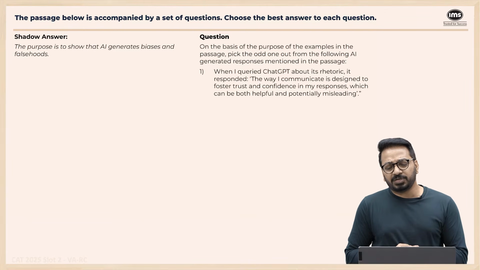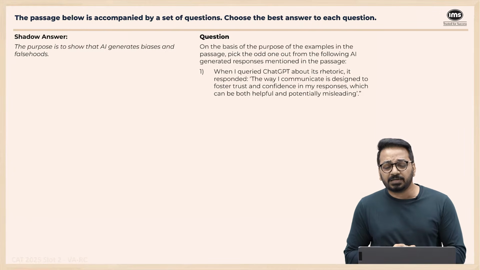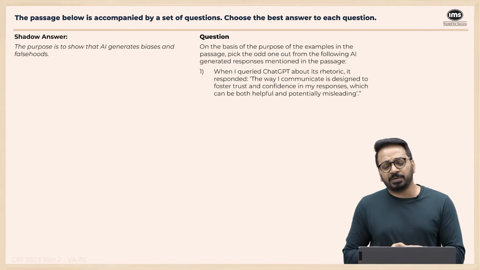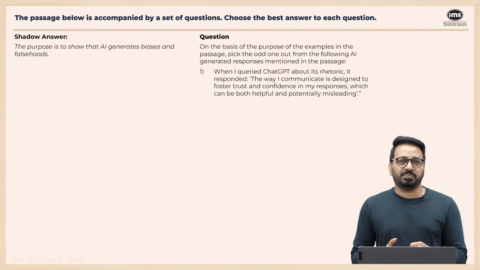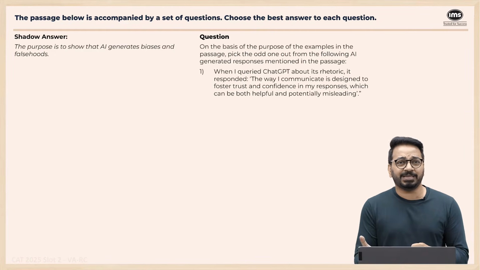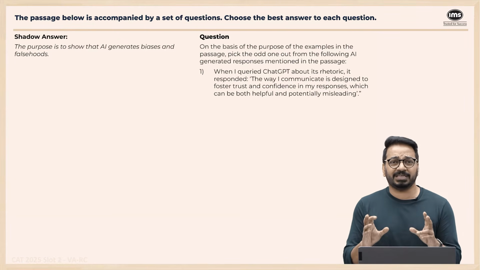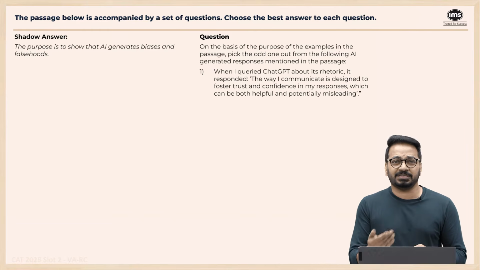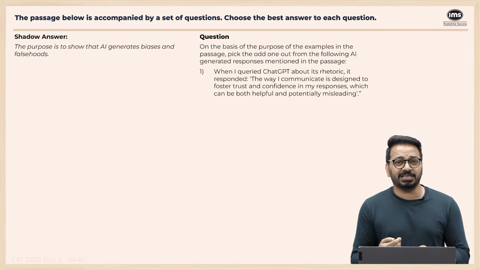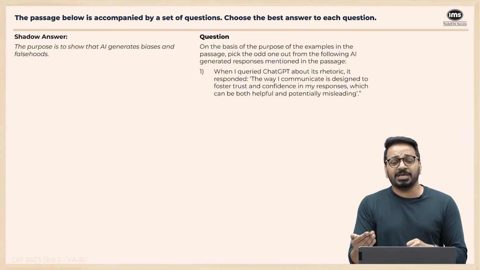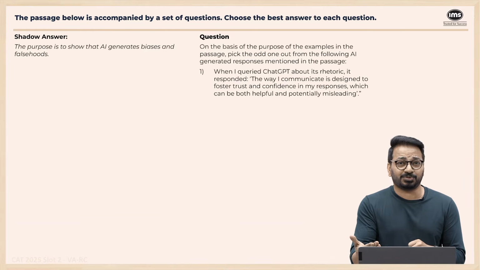When I queried ChatGPT about its rhetoric, it responded, the way I communicate is designed to foster trust and confidence in my responses, which can be both helpful and potentially misleading. This is an example where the author is saying that I have given it some leading information. I'm not sure whether it gives biases or not, right? In the context of this whole paragraph, he says, hey, it gave me positive things about Sam Altman and big tech and OpenAI, but there is little research to show that it is the case. It's also because I am asking leading questions, right? So this is not an example which shows that AI is creating a biased response. If anything, it is actually an honest response. So we'll keep this.